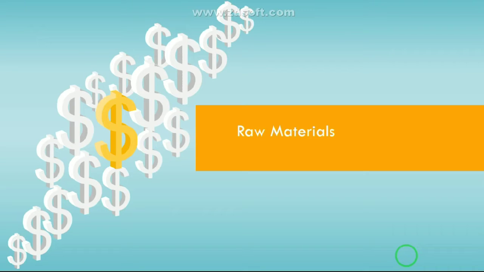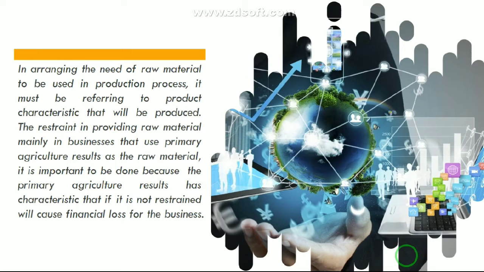For the raw materials, in arranging the need of raw material to be used in the production process, it must refer to the characteristics of the product that will be produced. The restraint in providing raw material, mainly in businesses that use primary agriculture results as the raw material, is important because primary agriculture results have characteristics that, if not restrained, will cause financial loss for the business.